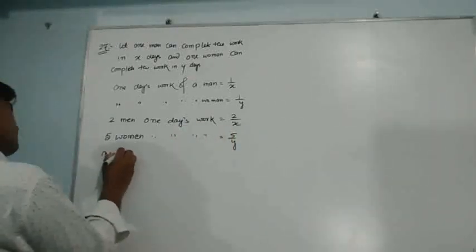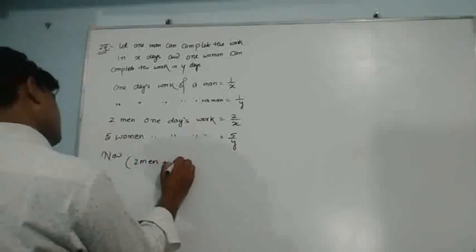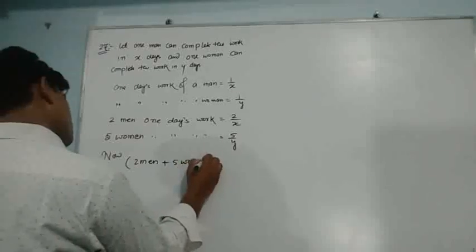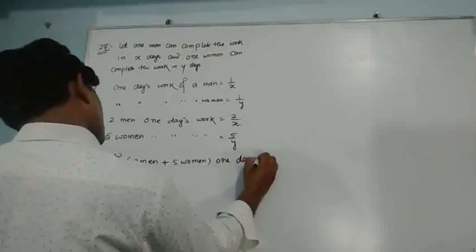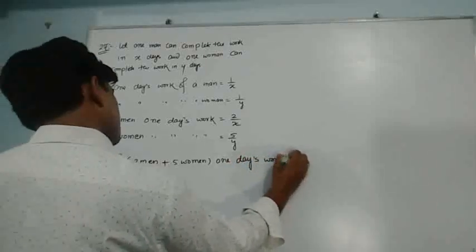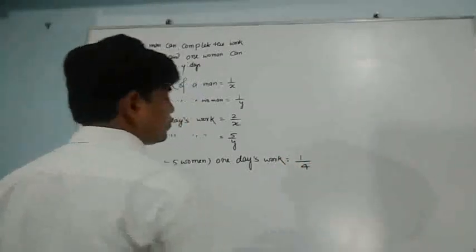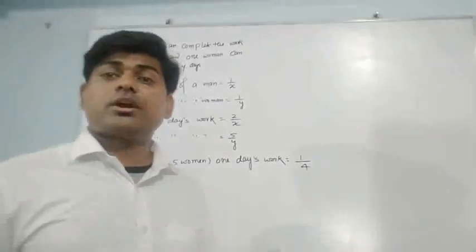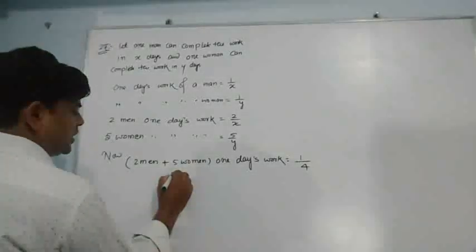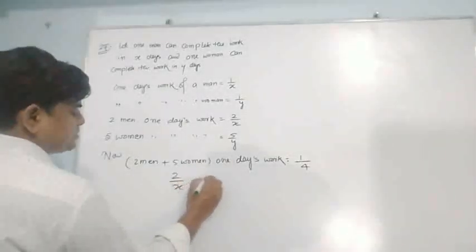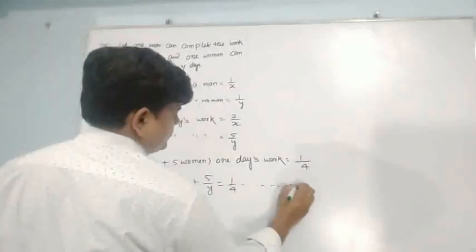Now, 2 men plus 5 women, 1 day's work is equal to 1 upon 4. Why 1 upon 4? Because they completed the work in 4 days. So what should I write? 1 upon 4. It means we have 2 upon x plus 5 upon y is equal to 1 upon 4, and this can be written as equation number 1.